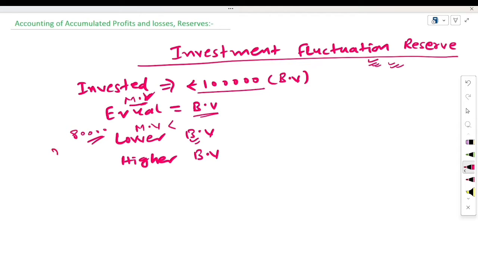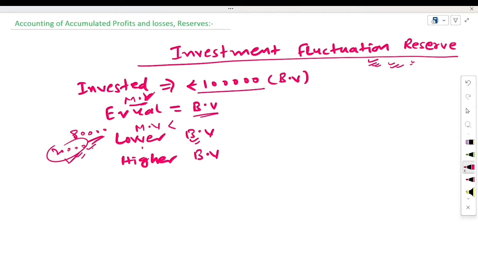It means you are getting a loss of 20,000 here, and this loss will be adjusted from the investment fluctuation reserve. So for the fulfillment of this loss, investment fluctuation reserve is to be created.